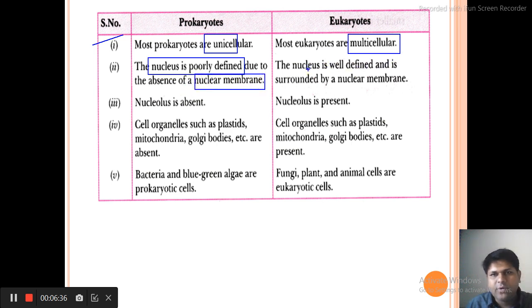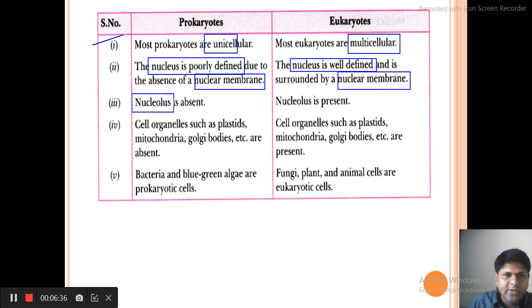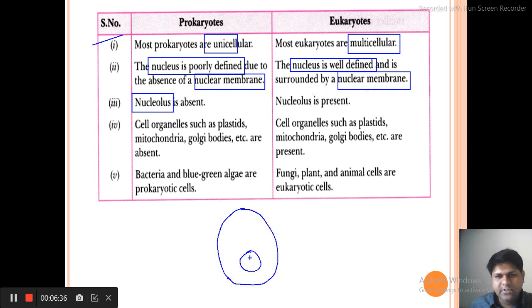And if we talk about eukaryotes, a proper nucleus is there, well defined and surrounded by a nuclear membrane, and the nucleolus is absent. So what is nucleolus? Once again let us draw a diagram of a cell. Consider this is a cell and this is the nucleus, and in this nucleus one more cell organelle is there, which is called nucleolus. Here the nucleolus is absent in prokaryotic cells, but in eukaryotic cells it is present. We can say that the nucleus is the brain of the cell and the nucleolus is the brain of the nucleus.